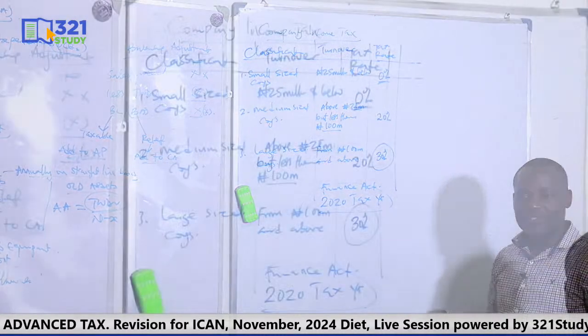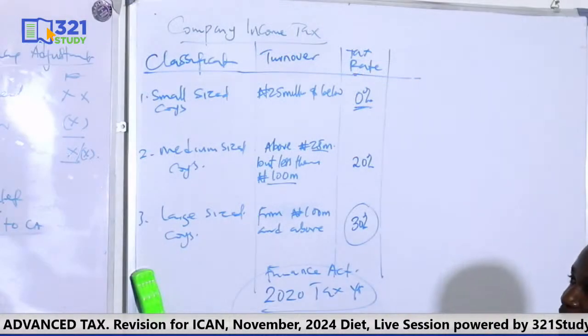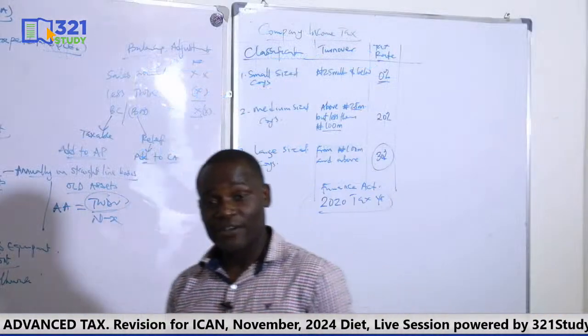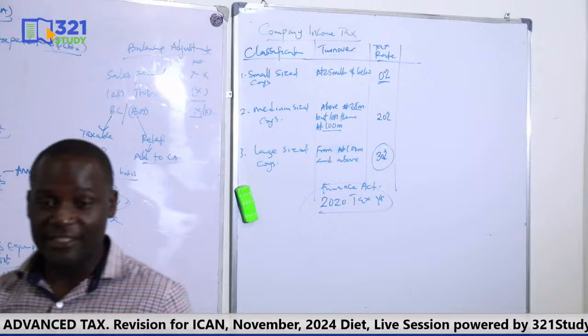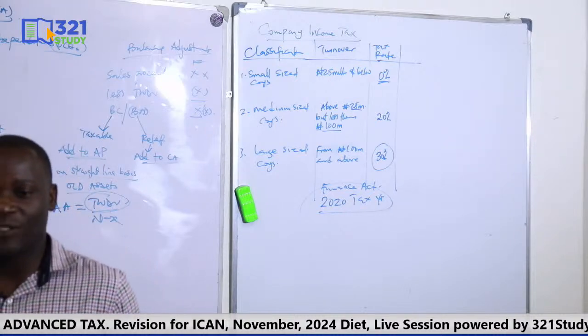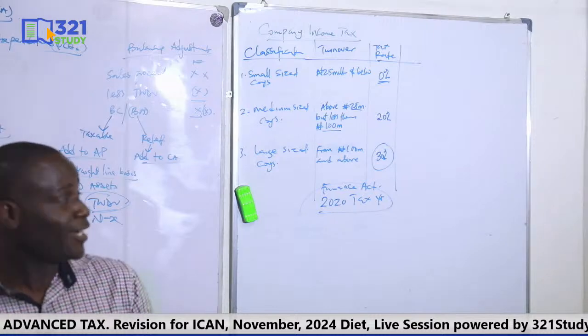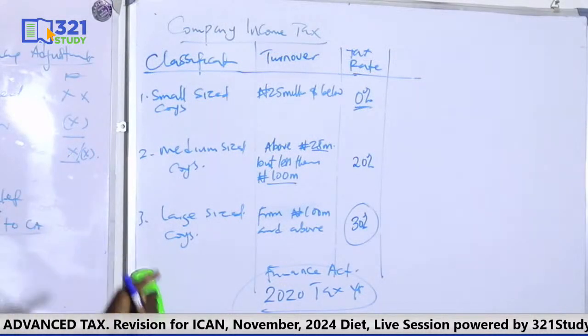But once you are solving XYZ Limited, computation of company income tax liability of XYZ Limited for 2019 tax year, obviously know that in 2019 tax year, then there was no Finance Act. So you can't start classifying the business as such, because then there was no Finance Act.